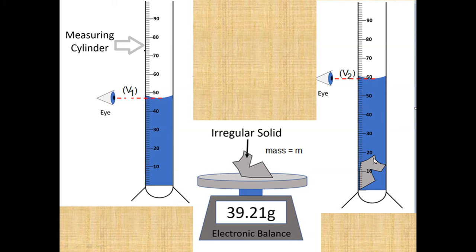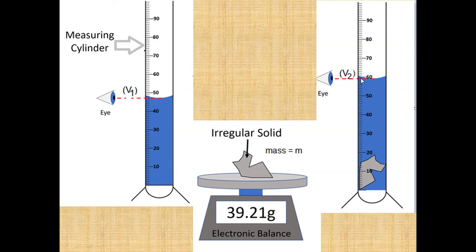Now you completely immerse it inside the water. When you completely immerse it, you will notice the level of the water has risen from this point to this point. The reason is that the extra volume is due to the volume of this solid.